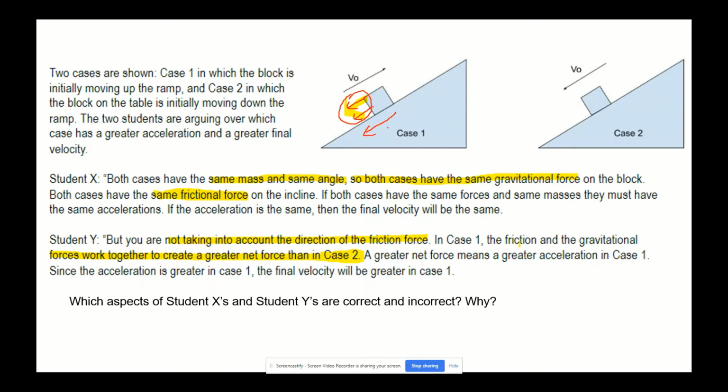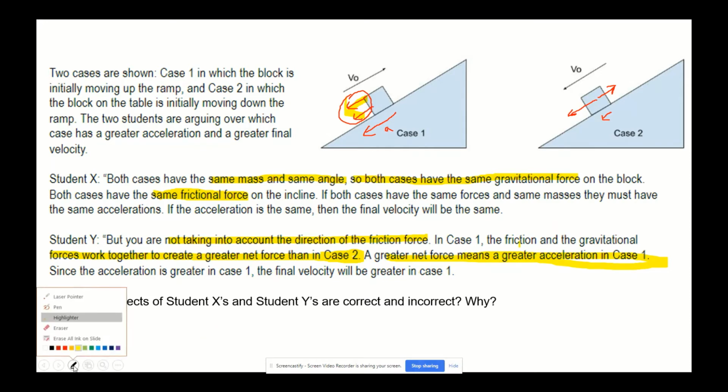And then in case two, friction opposes the direction, so friction is going to be this way. And then your mg sin theta is going to be this way. So the net force, and therefore the net acceleration, should be less in case number two. So let's go back. Therefore, greater net force means a greater acceleration. Okay, that is true. And since acceleration is greater, the final velocity will be greater. This is a false statement.